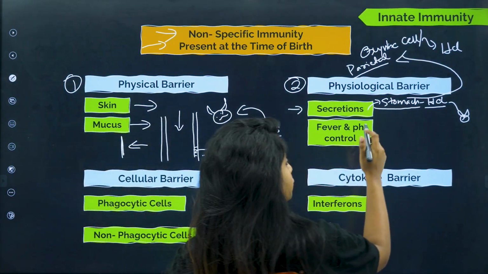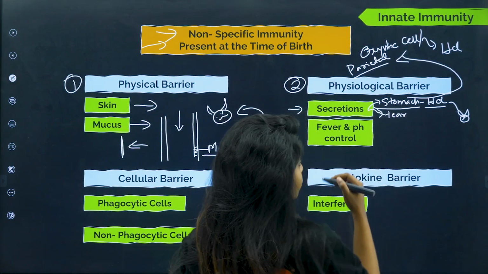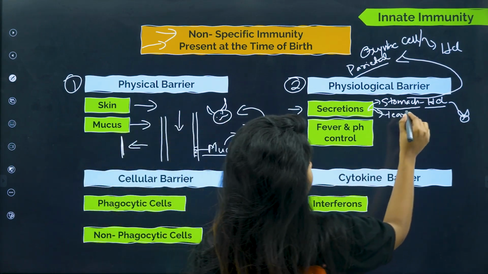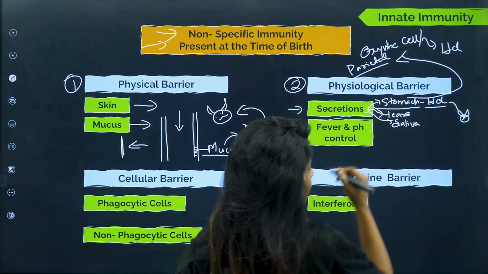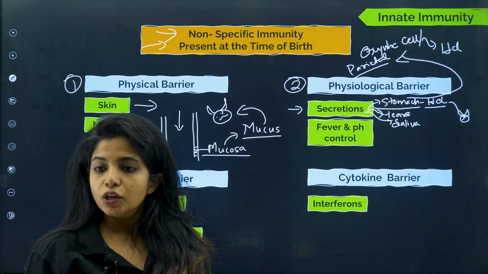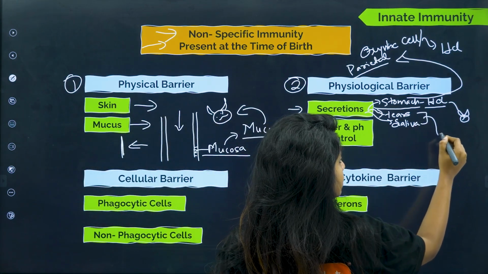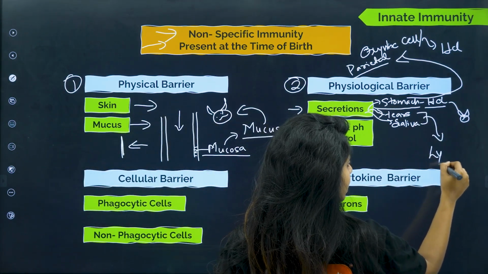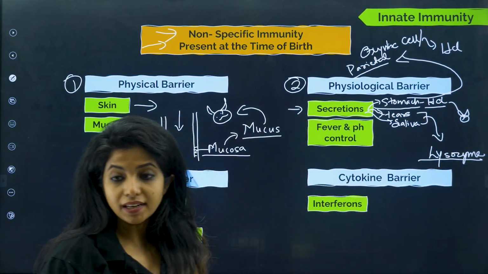Now apart from our stomach, when we cry, we produce tears, right? Apart from tears, in our body we have salivation, where we produce saliva, right? So what is common between tears and saliva? Tears and saliva, children, have an enzyme which is known as lysozyme. What is it, children?